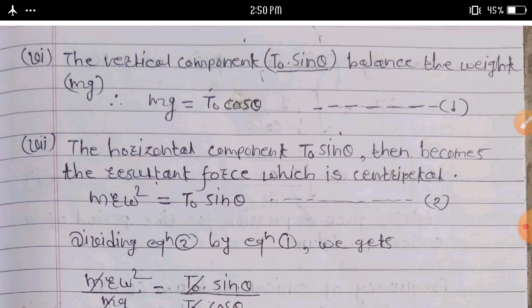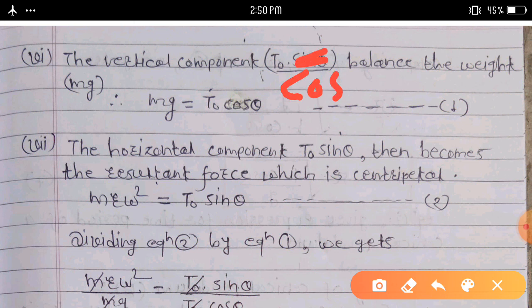The vertical component T0 cos theta balances the weight mg.